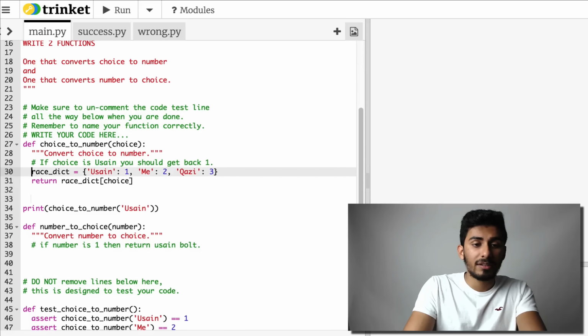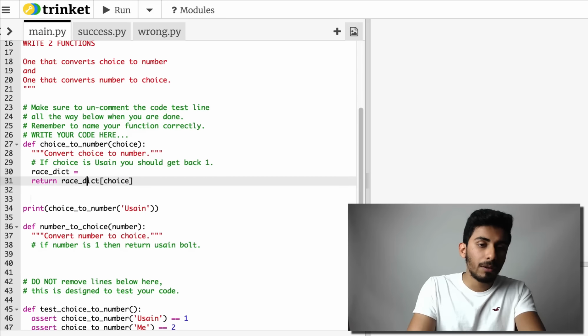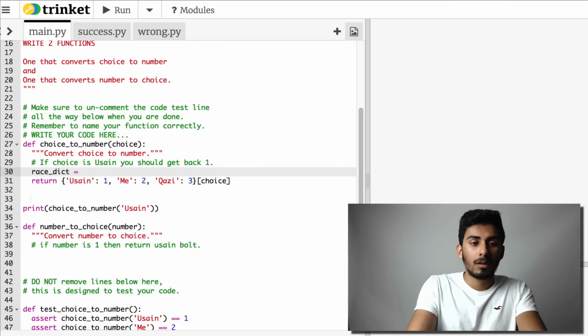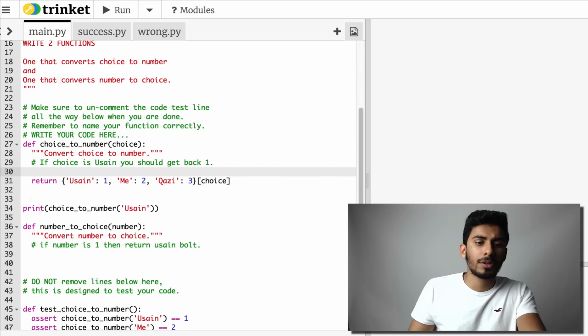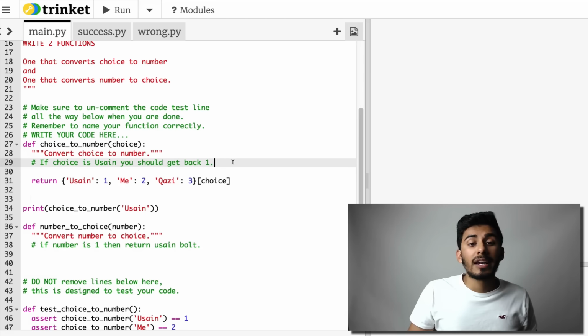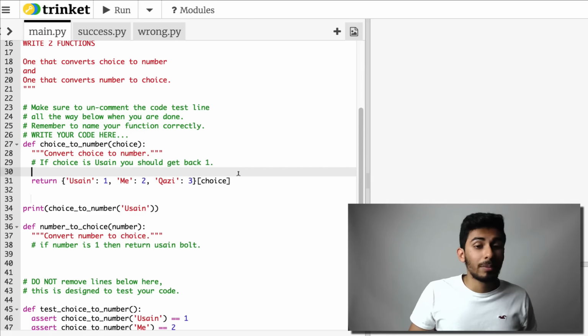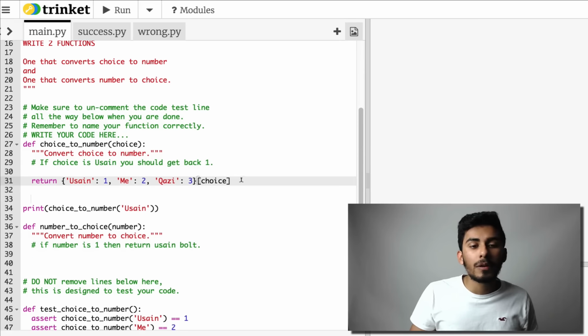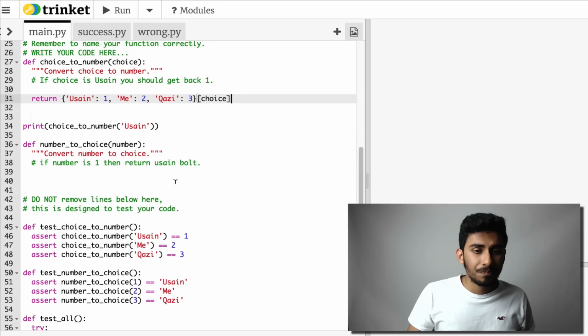So hopefully that makes sense. Can we simplify this? Yes, we can. Do we really need a variable that we're just going to use a second later? Not really, and it doesn't make our code any dirtier or harder to read. So in this case, you can just do this and it's done. You can assign it a name if the dictionary was really big, but here the dictionary is pretty small, so we don't need an extra variable. I think this is good.